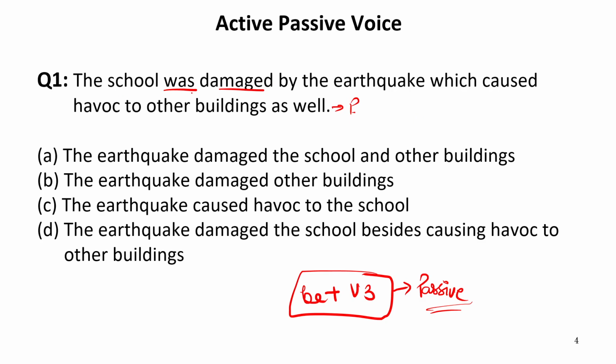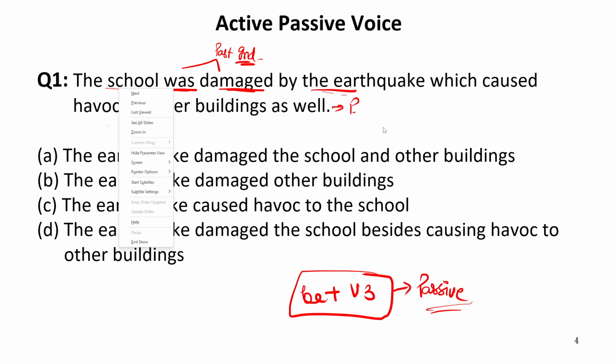Now let us see which form of be has been given. This is was, this is past form of be. Also, it is written damaged. This means that this sentence must be in past indefinite tense when it was an active voice. So by the earthquake, it means the subject should have been the earthquake. So the earthquake will come on the subject place and the school will come on the object place. So the correct active sentence should have been the earthquake damaged the school.